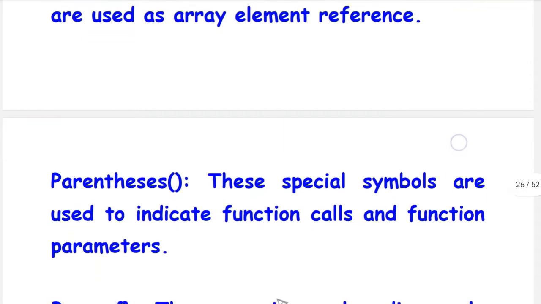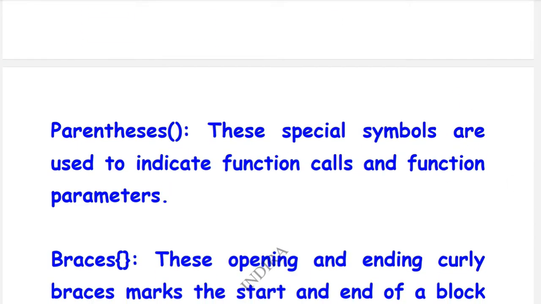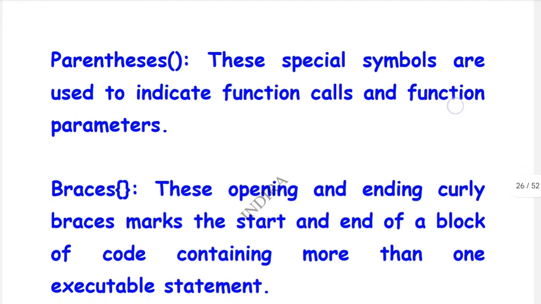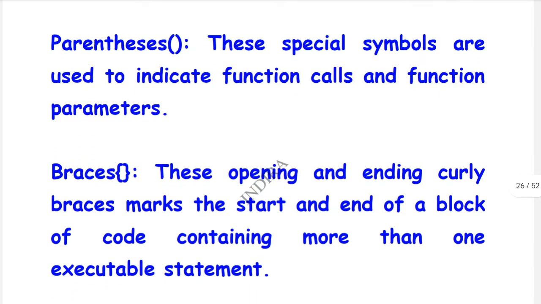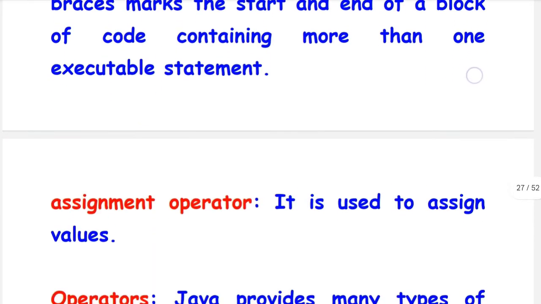Parentheses are used for conditions, function calling and function parameters. Braces, opening and closing, contain code, that means the opening and ending of statements. If you have more than one executable statement, then use curly braces.